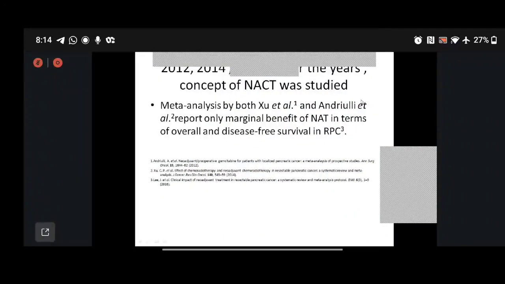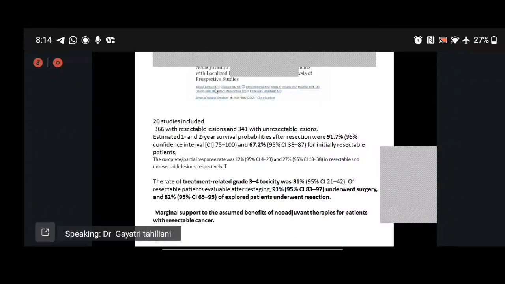Now we have the concept of NACT, which was coming in. So let's study some meta-analysis. The first, some fewer ones were by Zhu and Andrew Lee and by Lee. So this one is by Andrew Lee. This was in 2012, where 20 studies were included and 366 patients with resectable disease. So they do have a portion of patients with unresectable disease which were included.